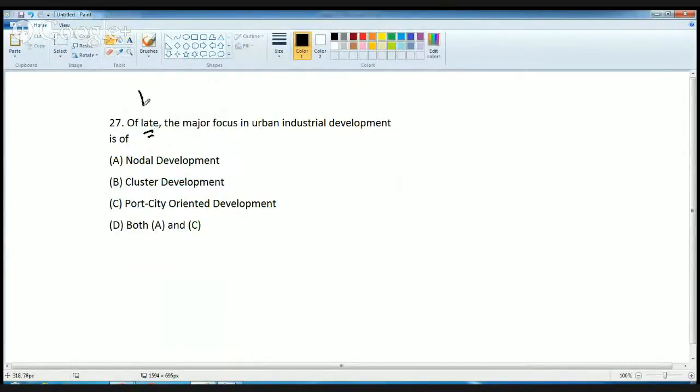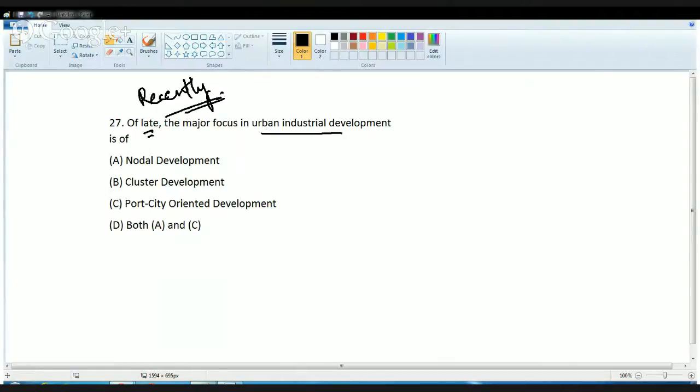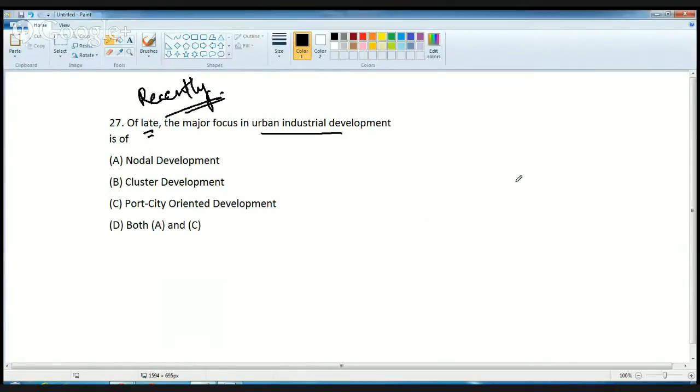Of late means recently. So here we are talking about a recent trend in urban development. Now let's understand. Previously, wherever there was an urban settlement, all the things used to develop within that region or around that region.